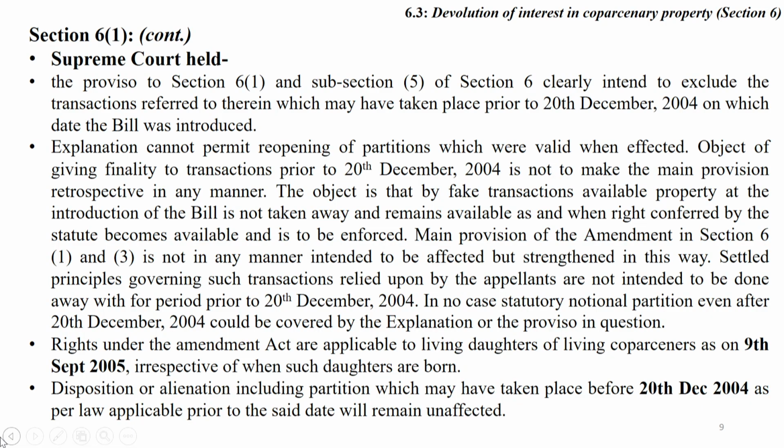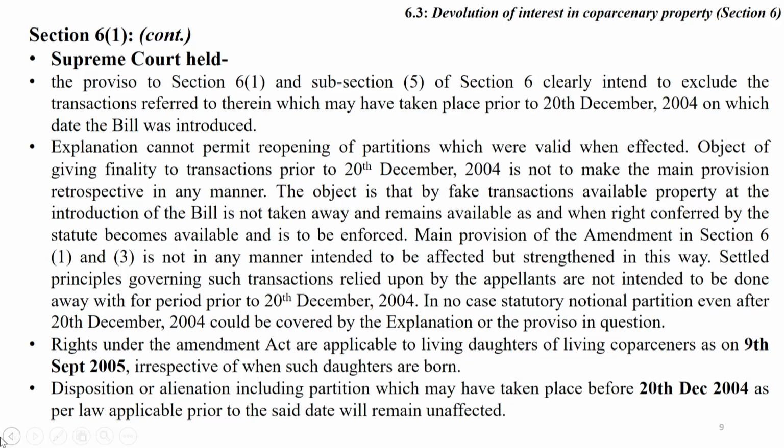The proviso of section 6 subsection 1 and subsection 5 of section 6 clearly intended to exclude the transactions referred to therein which may have taken place prior to 20 December 2004, on which date the bill was introduced. The explanation cannot permit reopening the partitions which were valid when effected.